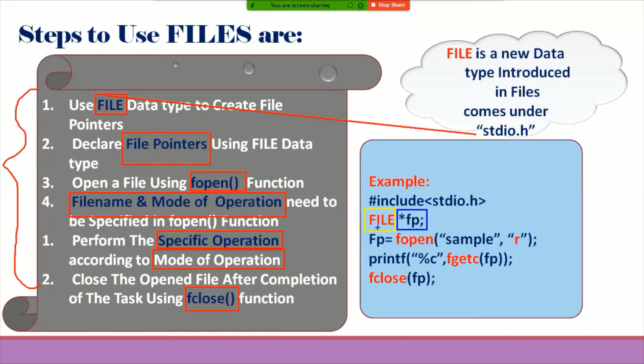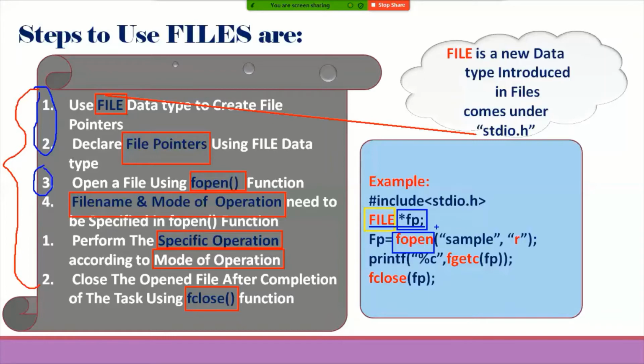The second is to use the fopen function to initialize the file pointer. So declare the file pointer and initialize it with the help of the fopen function. This is related to the third step.